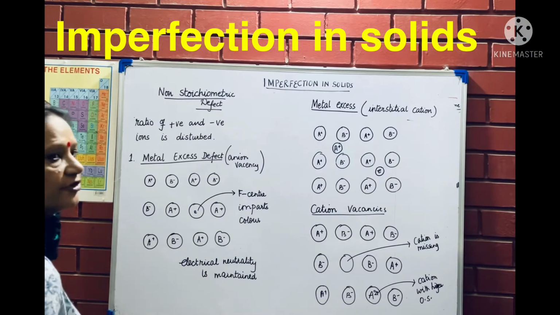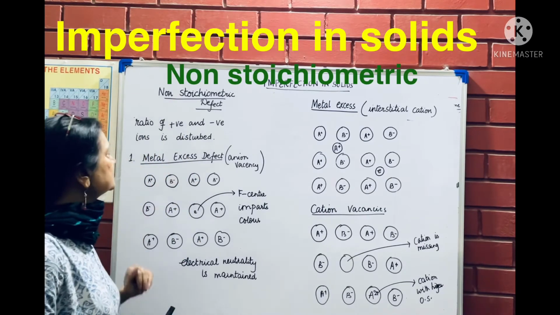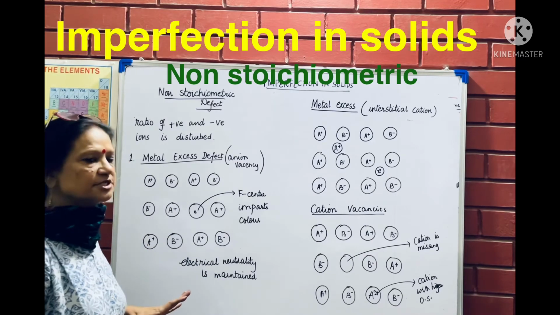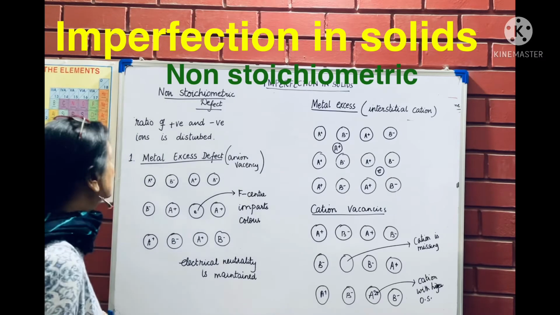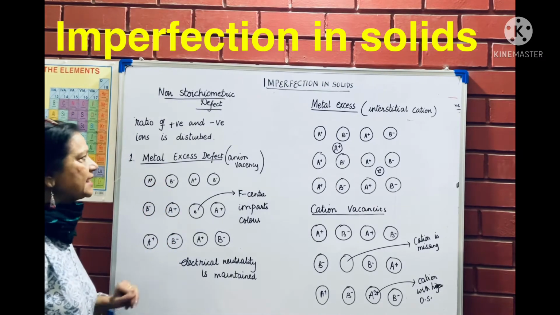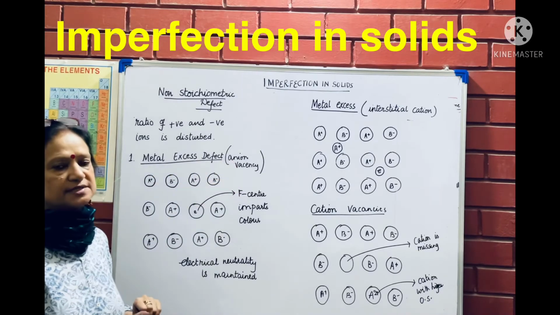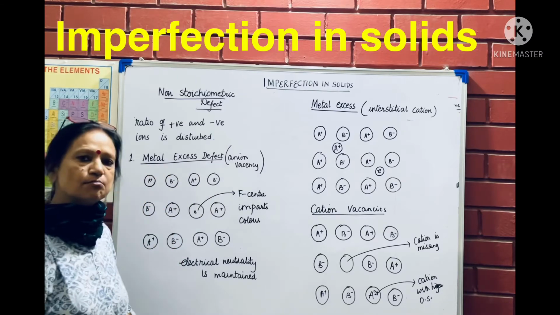Now the other type of defect is known as non-stoichiometric defect. In this defect, the ratio of positive and negative ions gets disturbed, and that is why there is imperfection in that crystal. So the first type of defect is metal excess defect, and this metal excess is due to anion vacancy. That means the anion is not there, so the number of metal ions becomes more.